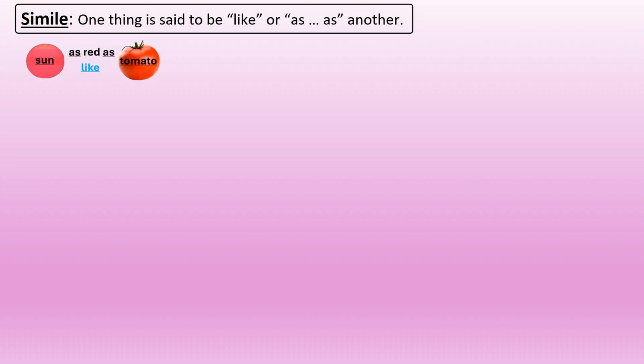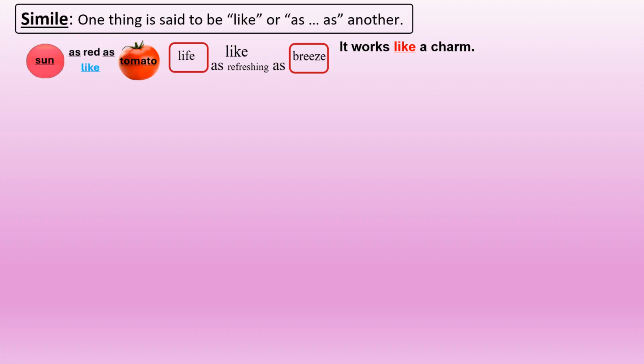Simile. One thing is said to be like or as another. The setting sun picture is as red as a tomato, or the setting sun is like a tomato. Life, if everything runs well for you or great for you, life is like a breeze, or life is as refreshing as a breeze. It works like a charm. You must have heard that before.